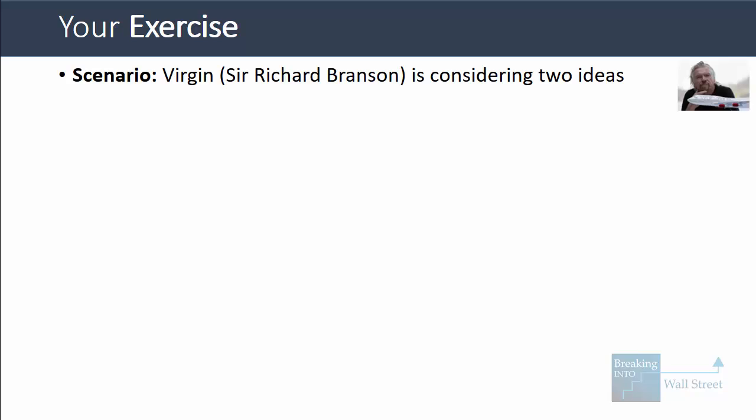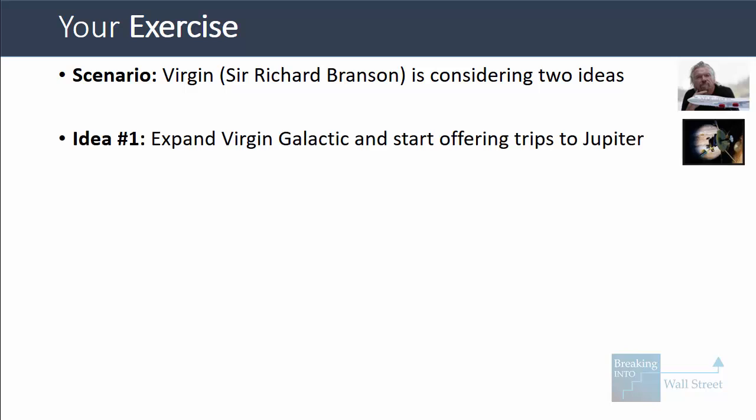Sir Richard Branson, who is famous and who you probably know because he made Virgin, the UK-based conglomerate, famous and expanded it into many different business areas over time, is considering two different ideas. One is that he could expand his company and take the Virgin Galactic division, which is set up to eventually provide space travel and transportation, and start offering trips to Jupiter.